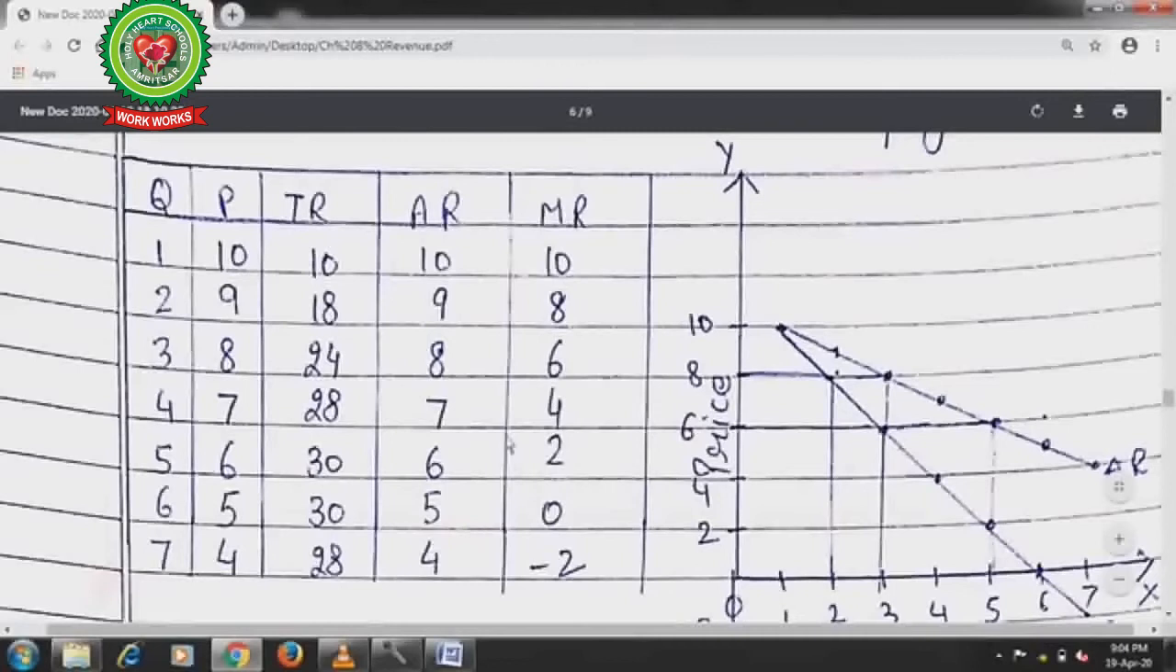Now marginal revenue: 18 minus 10 from the total revenue. Then 24 minus 18 is 6. 28 minus 24 is 4. 30 minus 28 is 2. 30 minus 30 gives you 0. 28 minus 30 gives you minus 2.